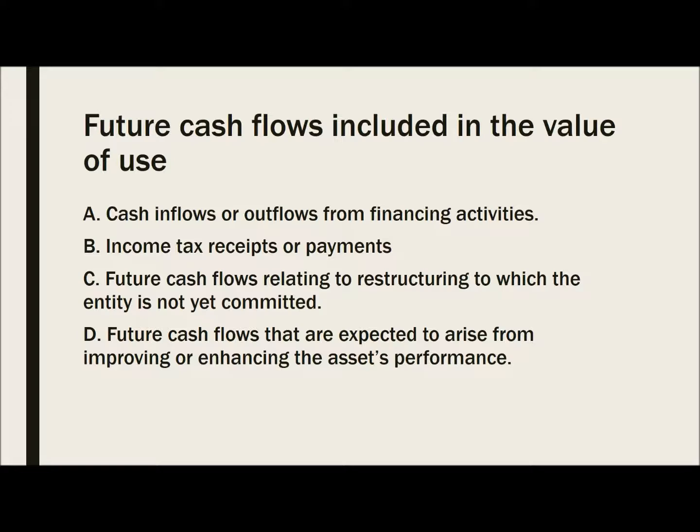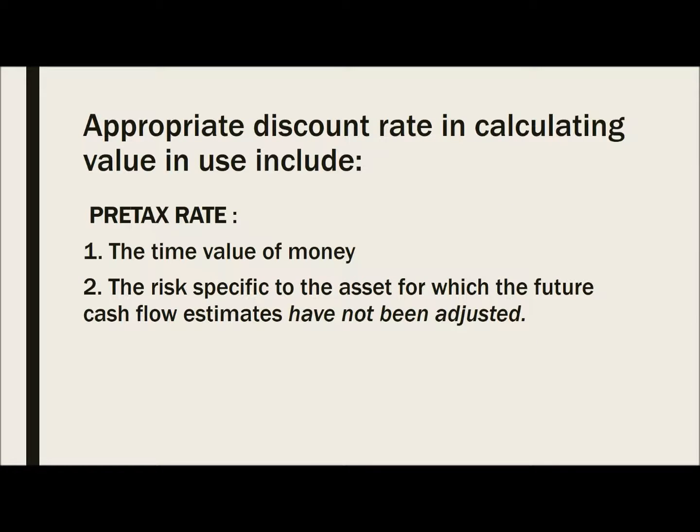The future cash flows not included in the value in use are cash inflows or outflows from financing activities, income tax, and future cash flows that are expected to arise from improving or enhancing the asset.